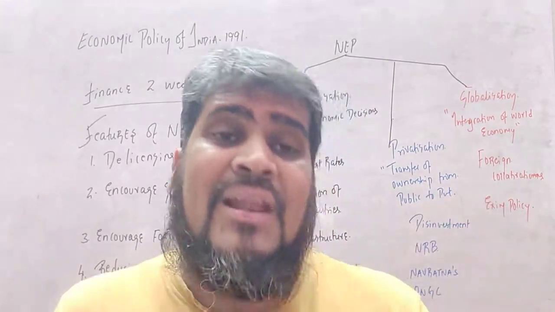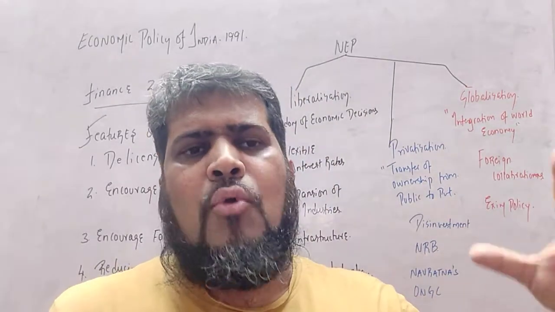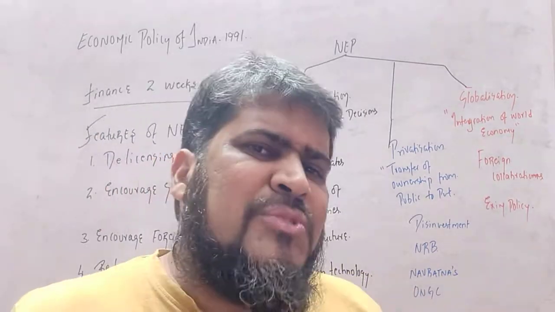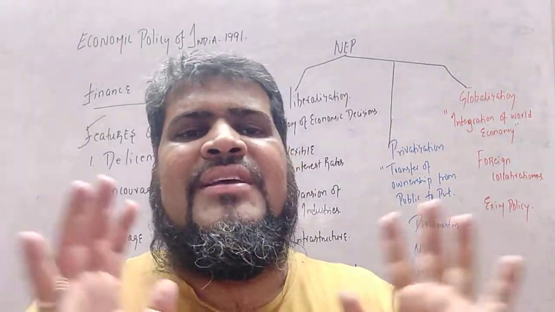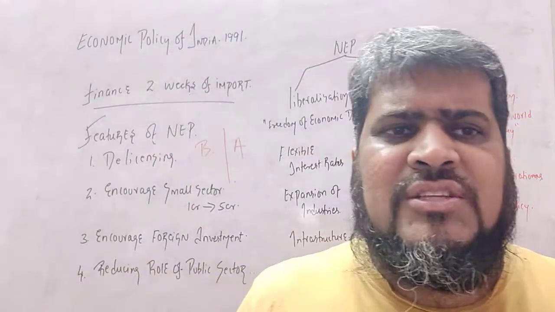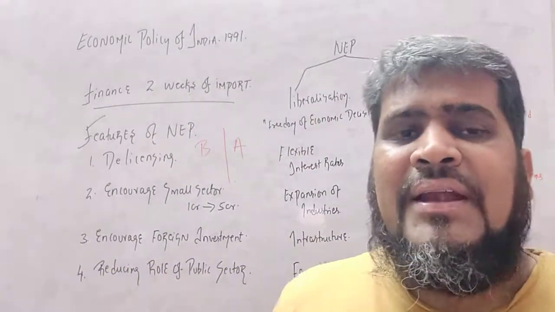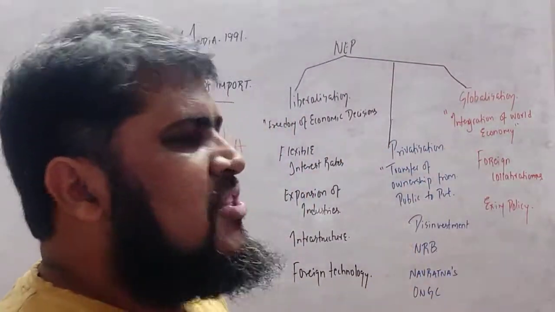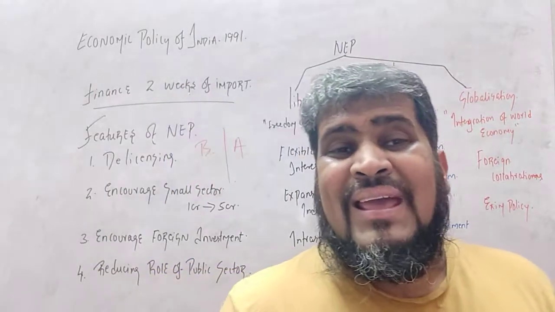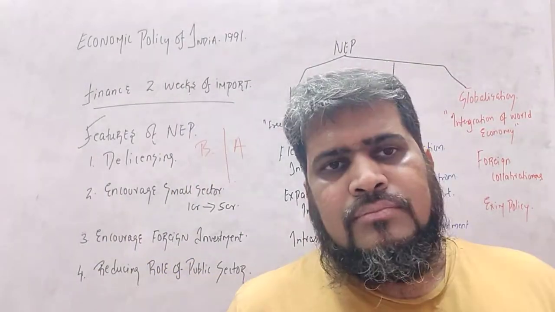So they were being analyzed and those units were being closed. The amount invested in them was removed by the government, that is disinvestment. That amount was saved, students, so it was diverted to other sectors.